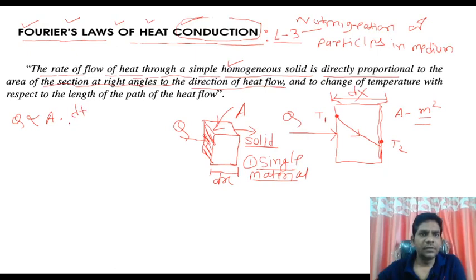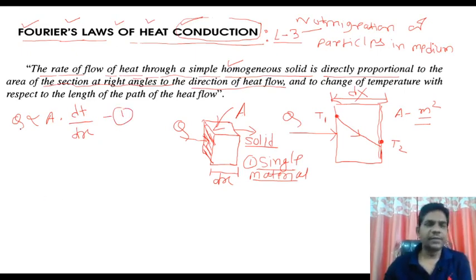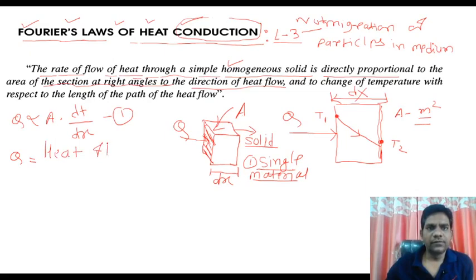So I write here dT upon dx. Suppose this is equation number 1. This is the mathematical statement of Fourier's law. Whereas this q is nothing but the heat flow through a body per unit time.